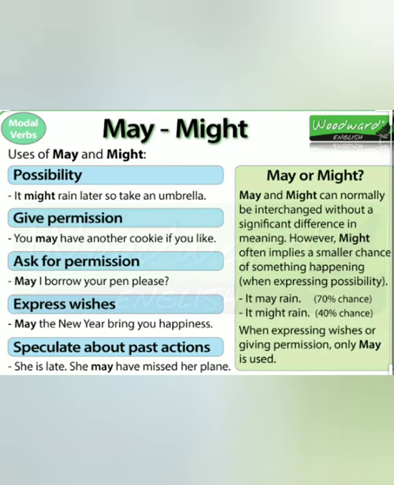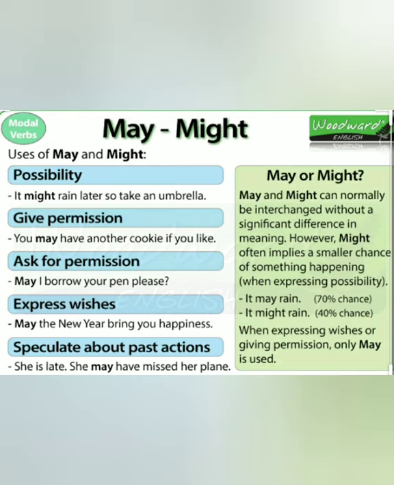May and might both suggest possibility, like it might rain later, so take an umbrella, and it also indicates giving permission. You may have another cookie if you like, and it also indicates asking for permission. May I borrow your pen, please? This is a more formal permission. It also expresses wishes. May the new year bring you happiness. And it also speculates about past actions. She is late. She may have missed her plane.